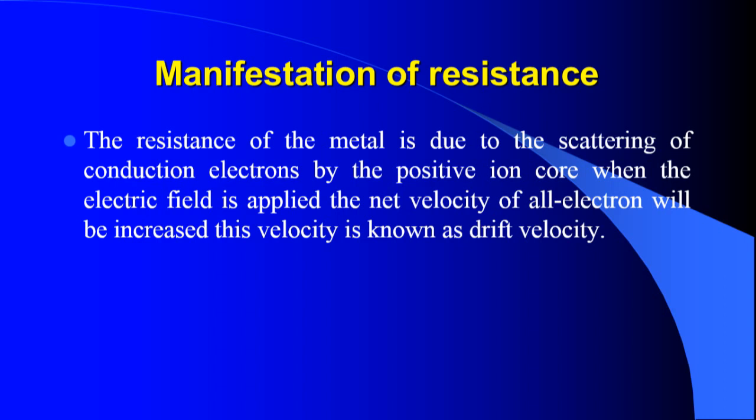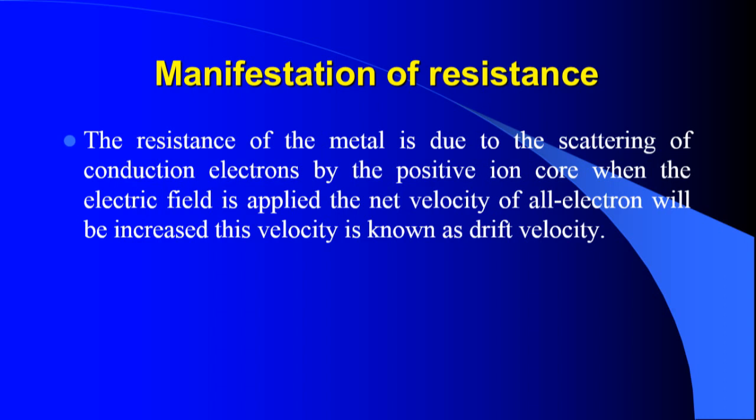Next is the manifestation of resistance. How does the resistance of a metal arise? In metals, the resistance is purely based on the scattering of conduction electrons by the positive ion cores. That means each and every positive ion core acts like a scattering center.